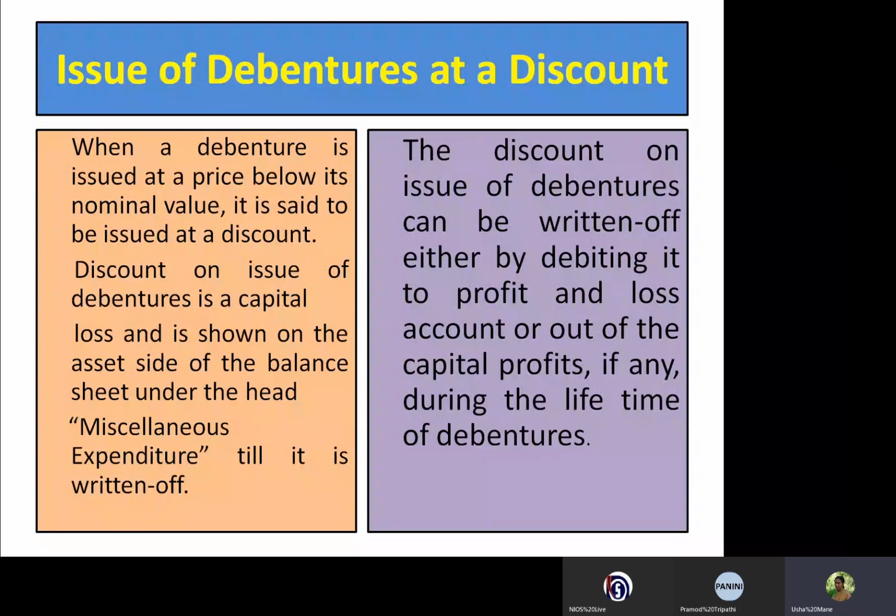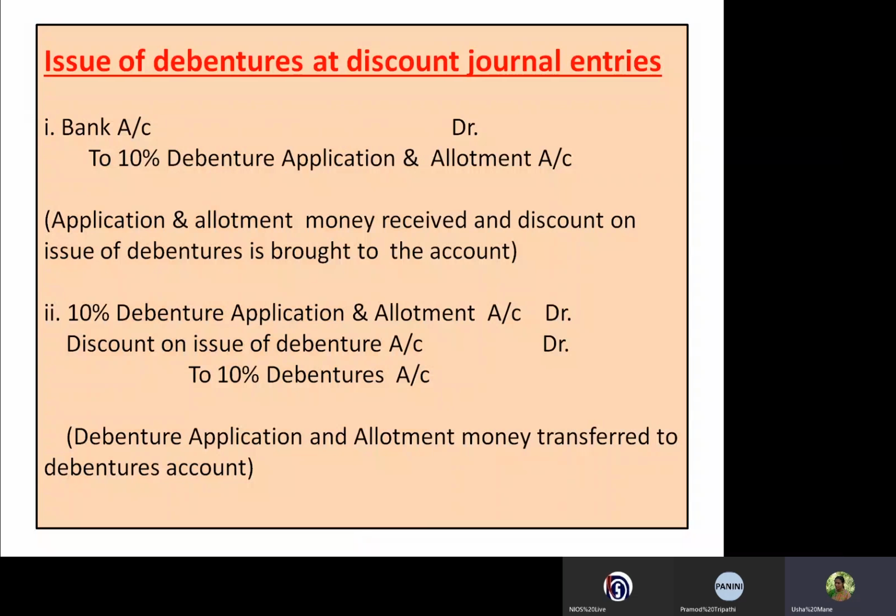Then the discount on issue of debentures can be written off either by debiting it to profit and loss account or out of the capital profit, if any, during the lifetime of debentures. So this discount will be written off by debiting to profit and loss account. Then for the issue of debentures at a discount, the journal entries are like that: bank account debited to debenture application and allotment account.